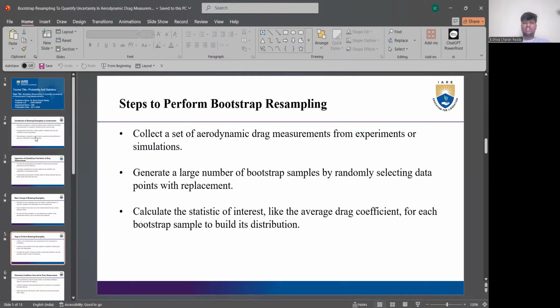At first, we need to collect a set of aerodynamic drag measurements from experiments or simulations. We need to generate a large number of bootstrap samples from the original data by randomly selecting data points with replacement. We need to calculate the statistic of interest, like the average drag coefficient, for each bootstrap sample to build its distribution. For every sample, we need that to build its distribution across the many samples.